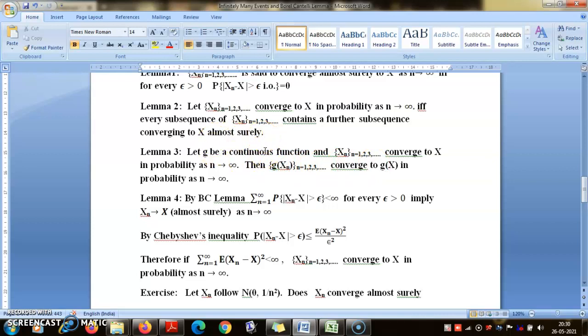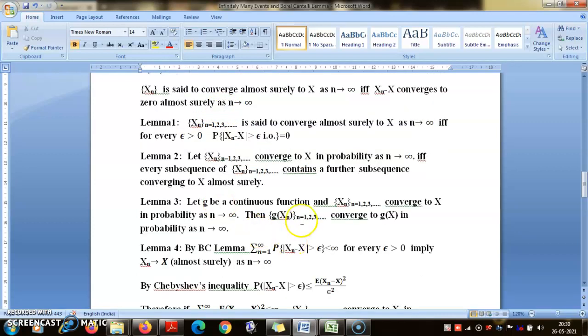But it is easiest to understand for the almost sure case, because if you want to prove this, what you will have to prove is that g(X_n(ω)) converges to g(X(ω)). And what is g(X_n(ω))? That is g of X_n(ω), and that is g of X(ω). Now you know that X_n(ω) converges to X(ω), then that implies g(X_n(ω)) goes to g(X(ω)), where g is any continuous function. So in this case, this is easiest to prove.